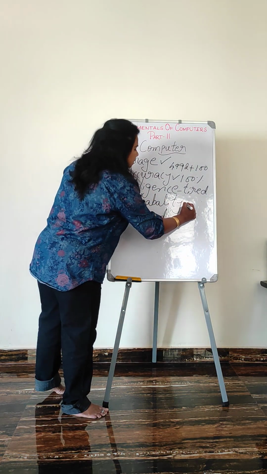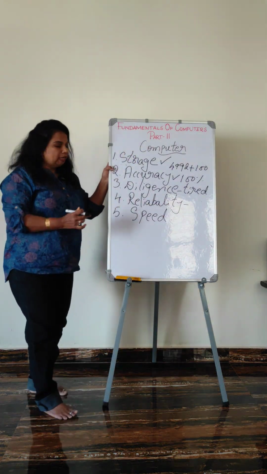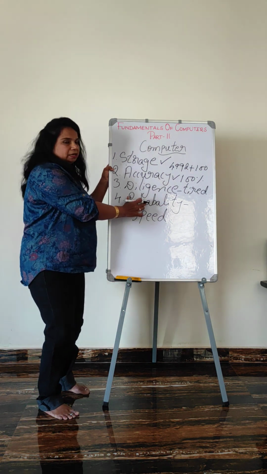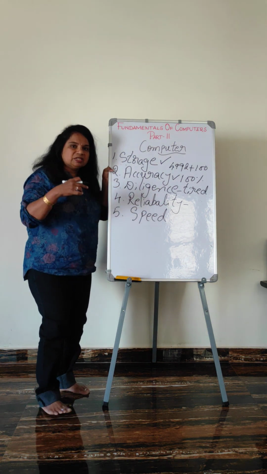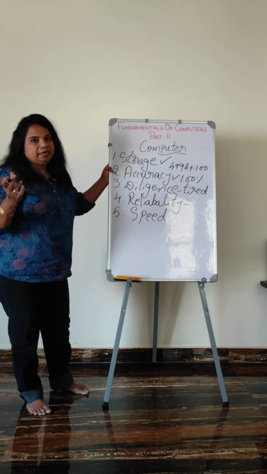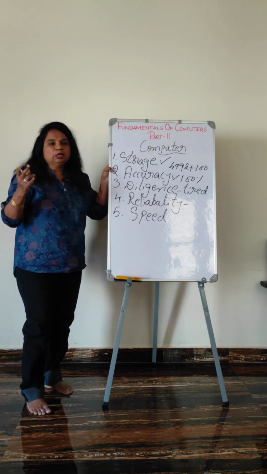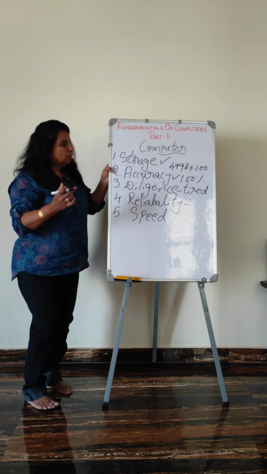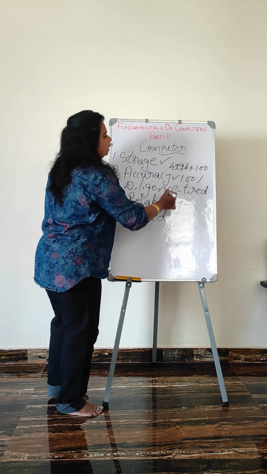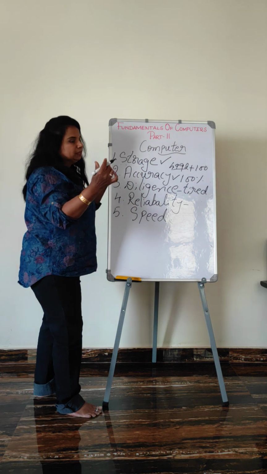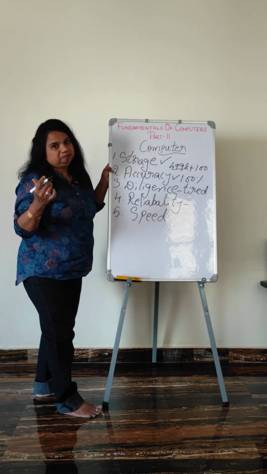And then what is this reliability? Reliability in the sense, whatever the result, it gives the same result again and again. As human beings, we make mistakes. We make human errors. Suppose once we give some result, some other time maybe we will give some other result.